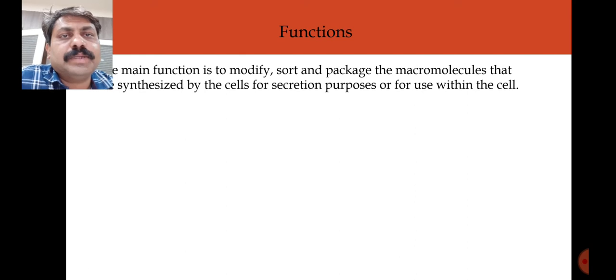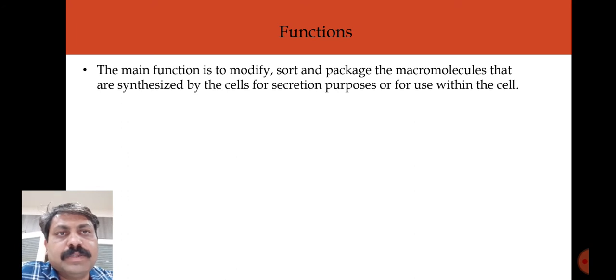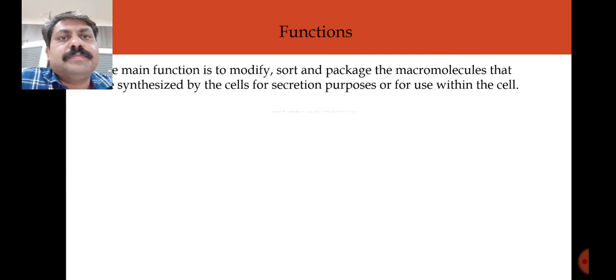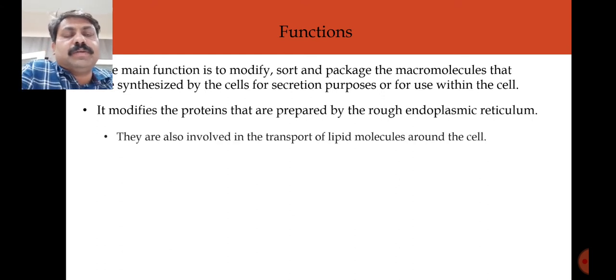This Golgi complex has several functions. The main function is to modify, sort and package the macromolecules that are synthesized by the cell. The second important function is the modification of proteins prepared by the rough endoplasmic reticulum. As ribosomes are present, the rough endoplasmic reticulum is involved in protein synthesis. The proteins synthesized are raw proteins, and they require modification or sorting, which takes place in the Golgi complex.